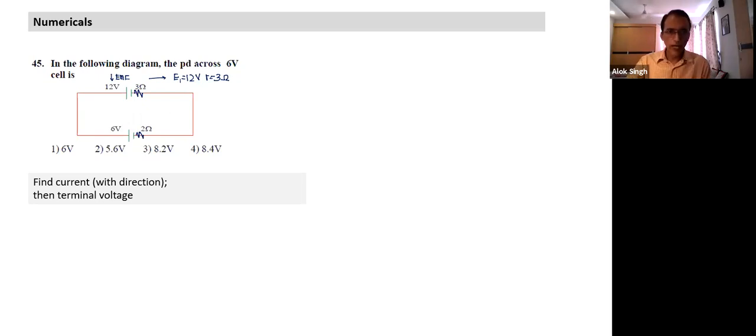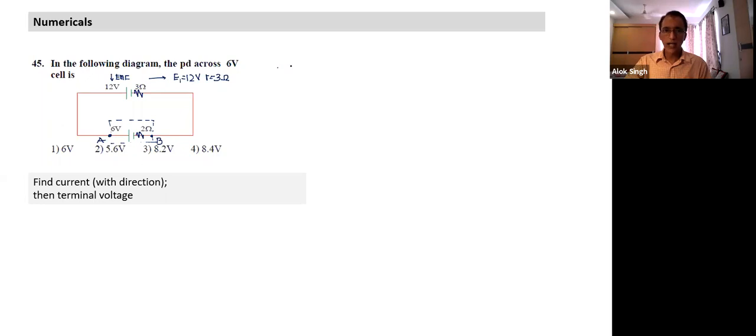I need to find the potential difference across the 6 volt battery. Where is the 6 volt battery? What is the boundary of the 6 volt battery? This is the boundary of the 6 volt battery. Internal resistance is also part of the battery. Effectively, if I call this point A and this point B, what I need to find is the potential difference between A and B.